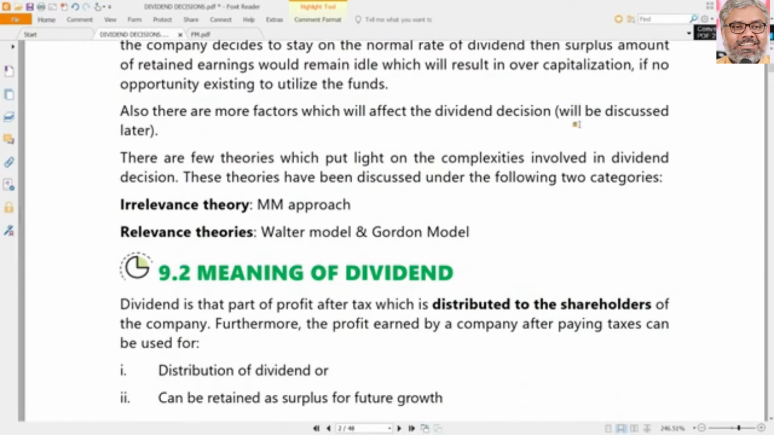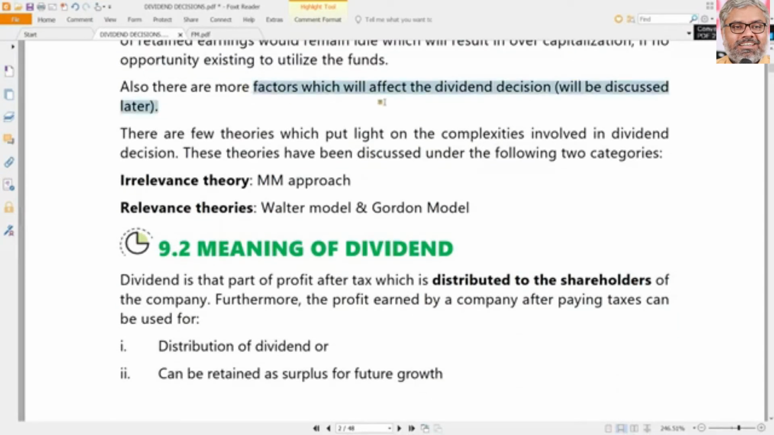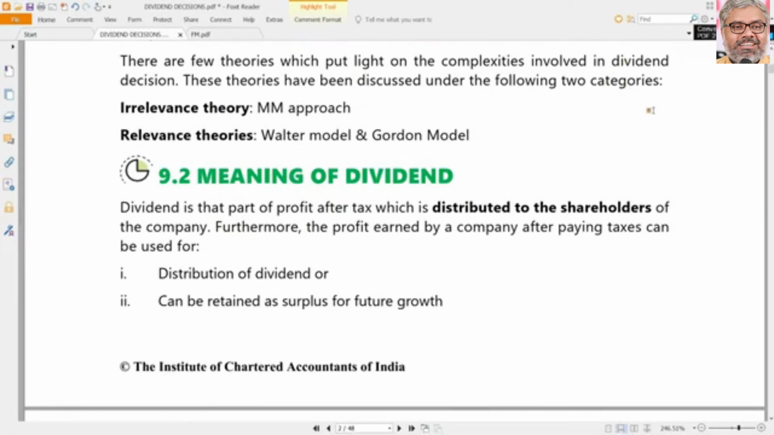But of course, the considerations and factors which the management will have to take into account while taking the dividend decision are very important. Those things we will quickly go through as part of the discussion related to dividend decisions.